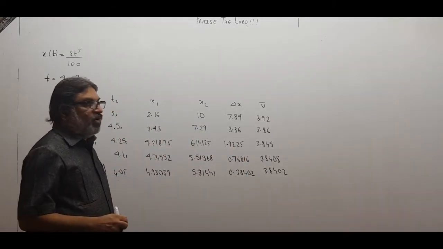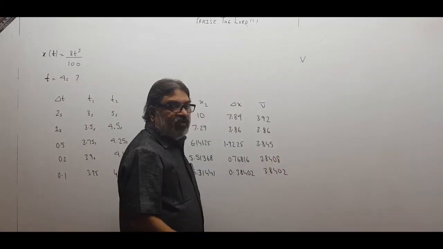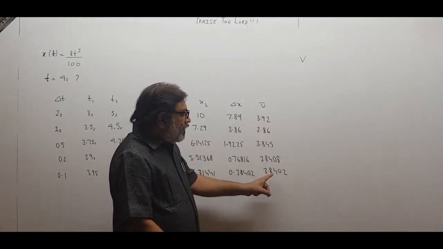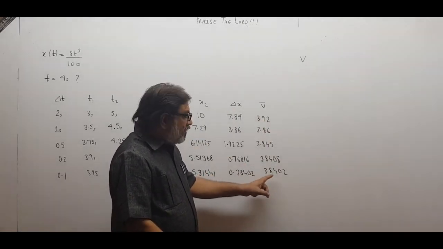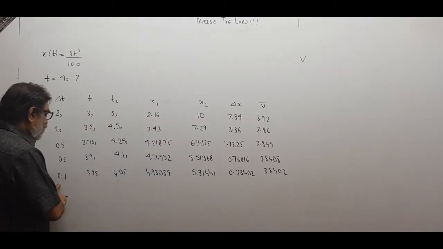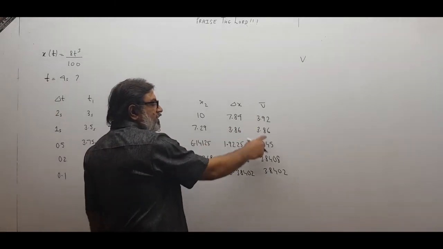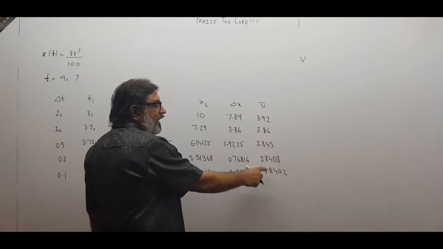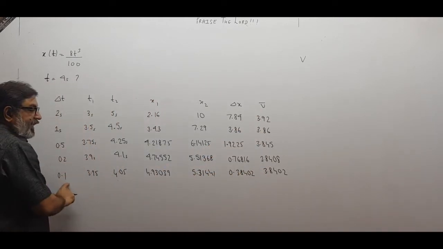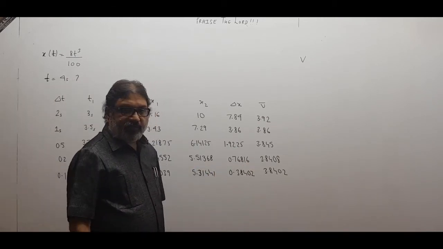So instantaneous velocity, V will be the symbol for instantaneous velocity, and this will be the symbol for average velocity. This average velocity becomes my instantaneous velocity only when delta t is very, very small. These all are values of what? Average velocity. And I can make out my average velocity, as I reduce delta t to 0, is going towards the value 3.840, something like this.